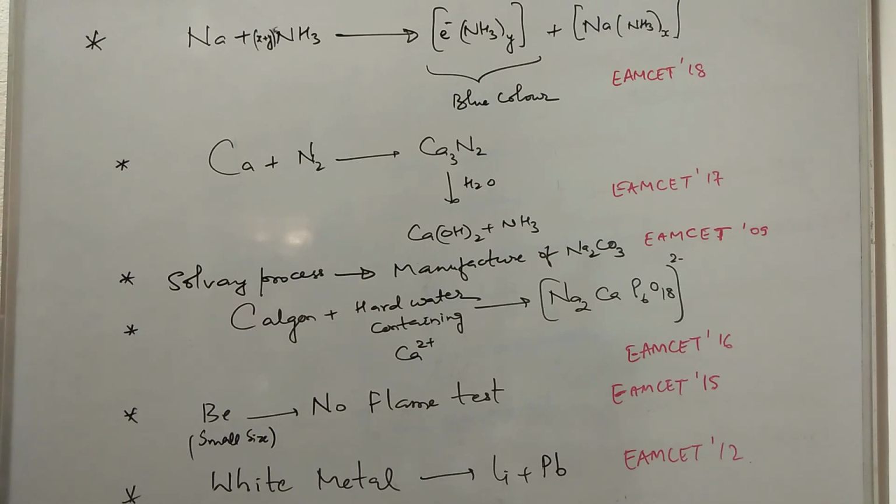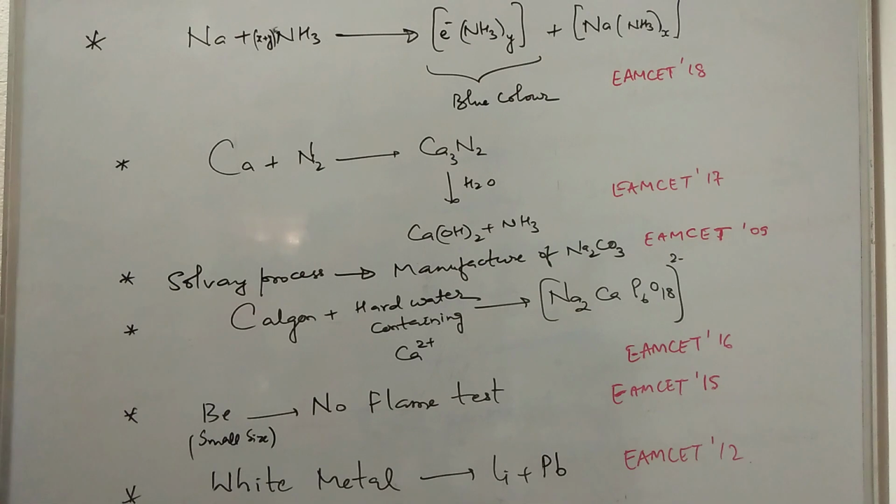Now coming to Calgon. Calgon means calcium gone. That is sodium hexametaphosphate. When it reacts with hard water containing calcium, it forms Na2[CaP6O18]²⁻. So two of the sodium atoms are replaced by calcium. Keep this in mind. This was asked in EAMCET 2016.